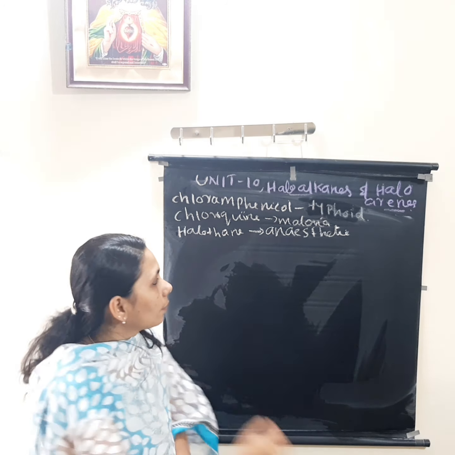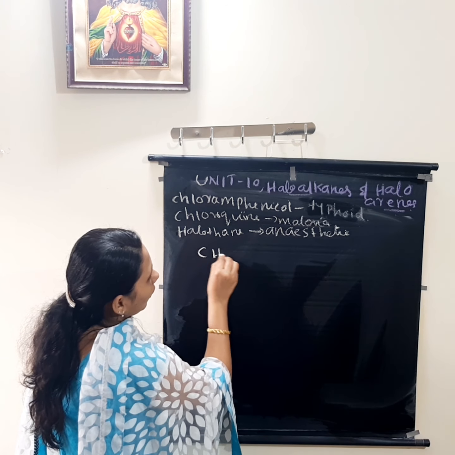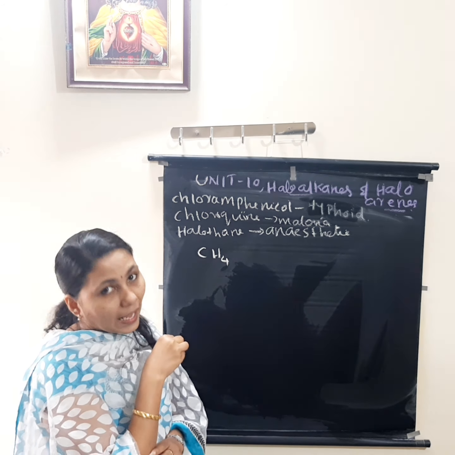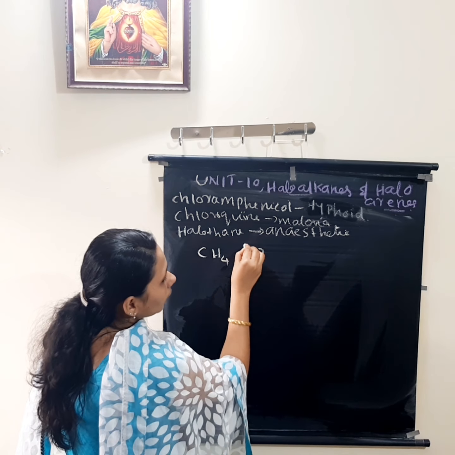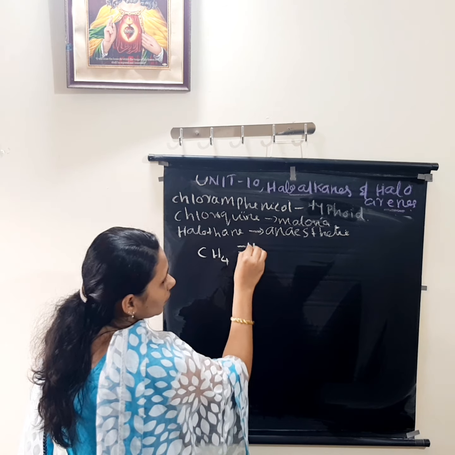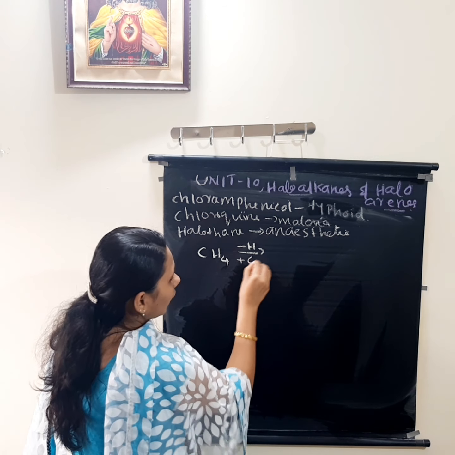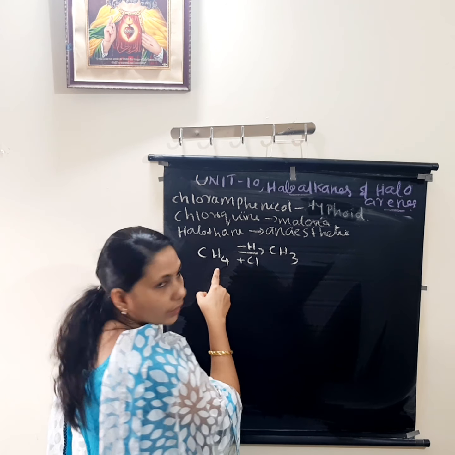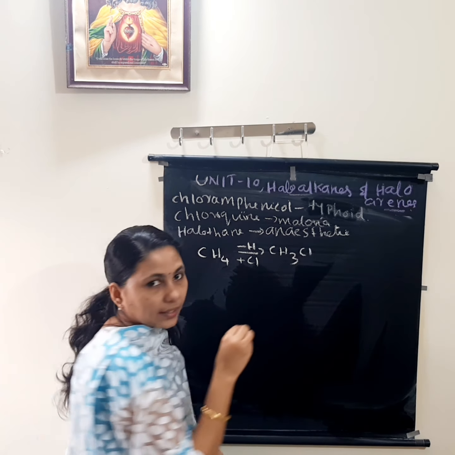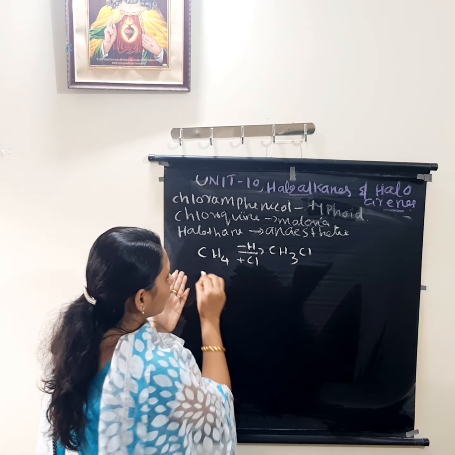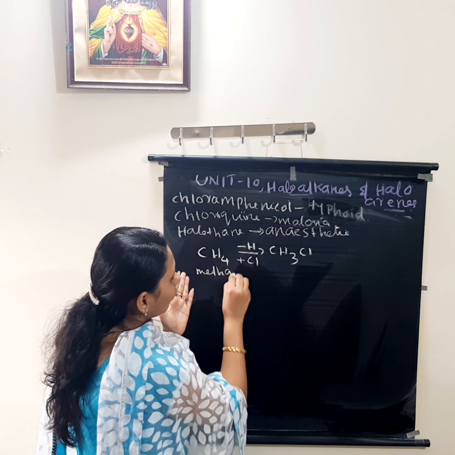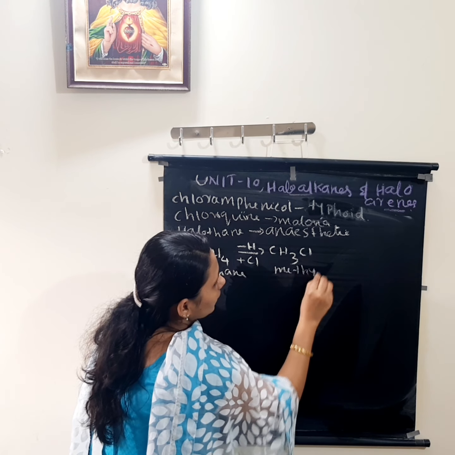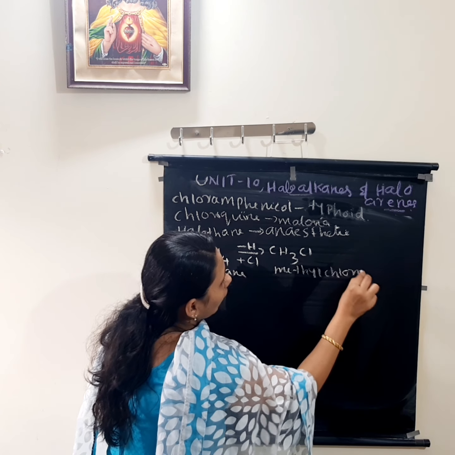For example, the simplest compound, CH4, it is an aliphatic simplest compound. What is that? Alkane. So I removed one H, then one halogen I added. So what is the compound? How can I write? CH3, one hydrogen removed, CH3Cl. So we got which one? This was methane. Then it is converted to methyl chloride. Nomenclature is coming. Methyl chloride.